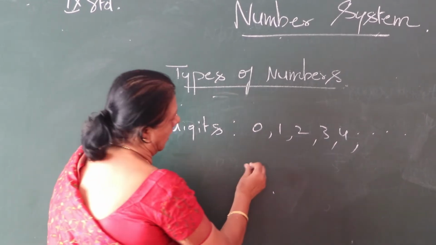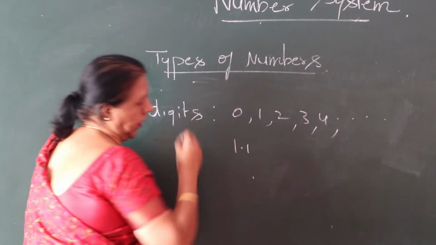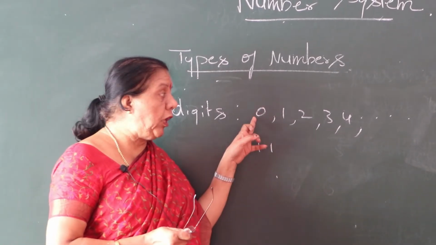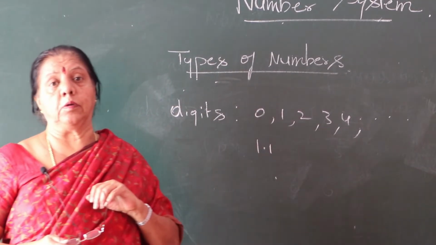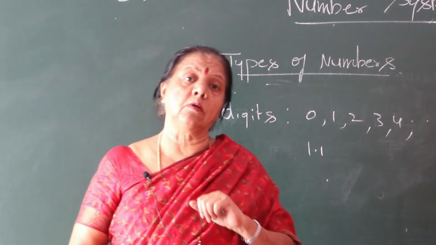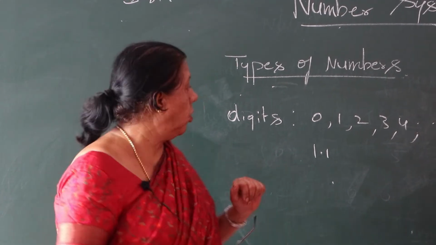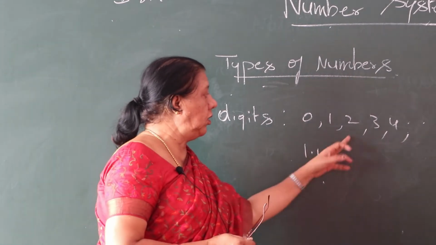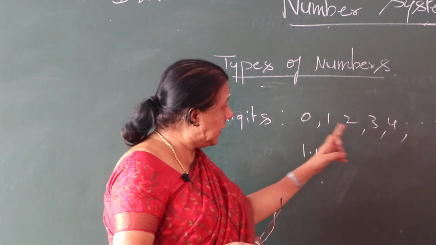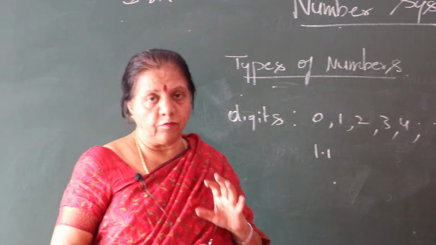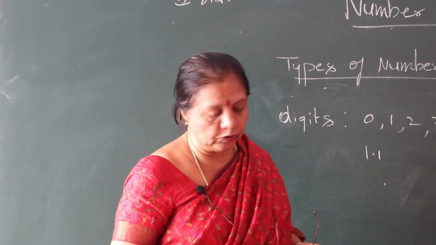If you take for example 1.1, this is a decimal, not a whole number. Even 0 is also a whole number. So these digits we call whole numbers. Have you followed, children?